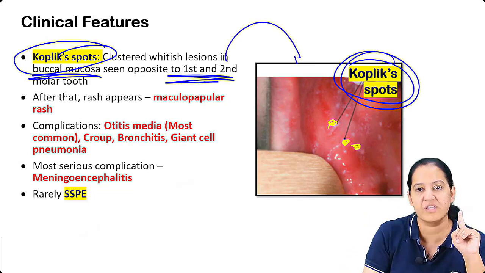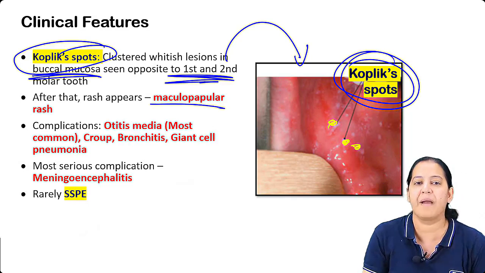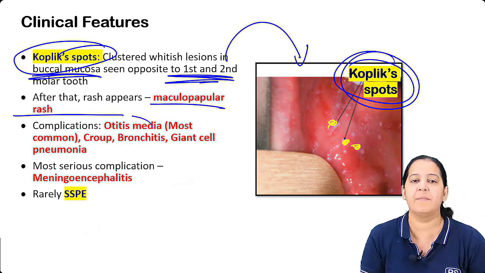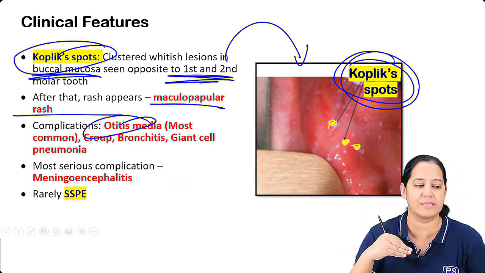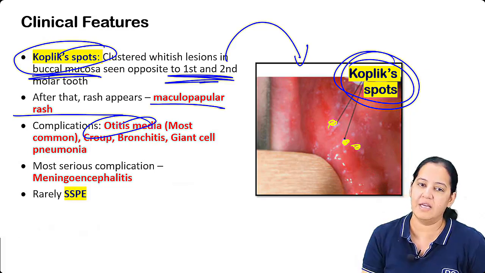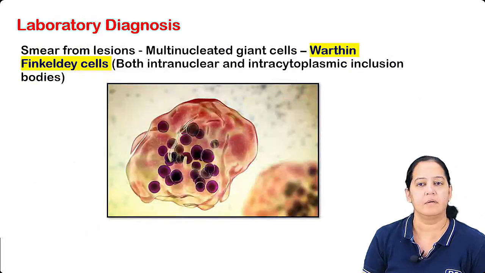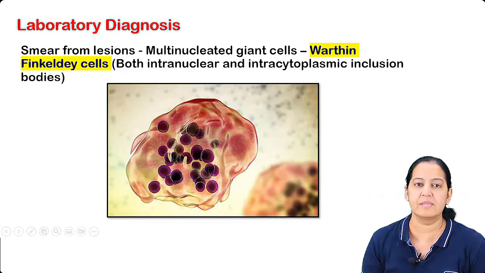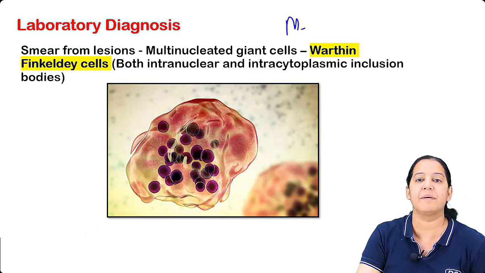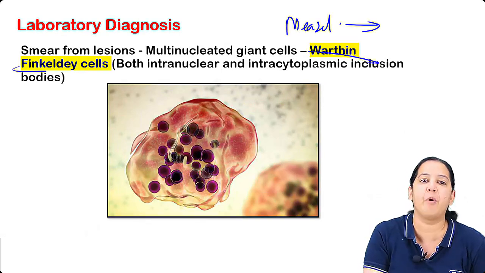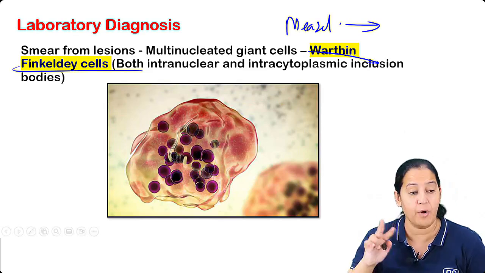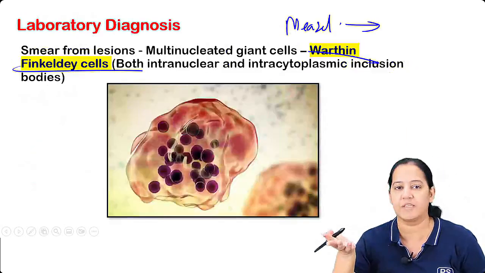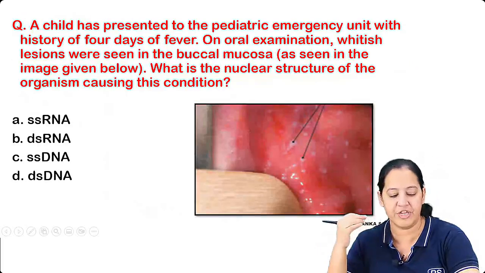So always first Koplik spots occur. After that, maculopapular rash, second. And number 3, otitis media. Learn the sequence. And here also, in MMR, one of the M's is measles. Diagnosis in measles: you may know the Warthin-Finkeldey bodies, inclusion bodies in the nucleus as well as the cytoplasm. I already told you. Read the question, tell me the answer.